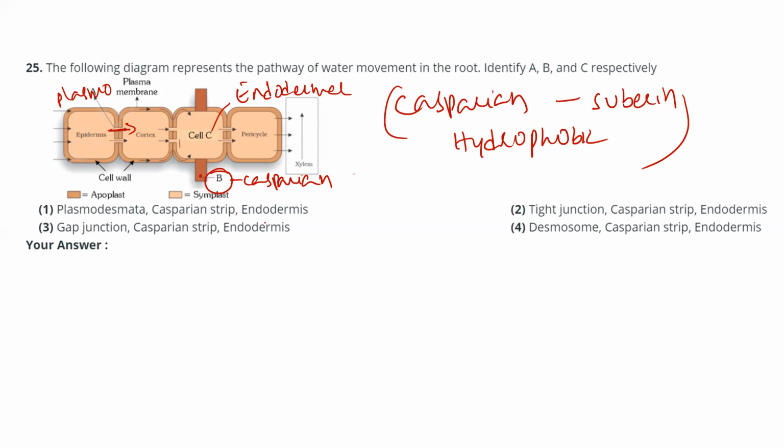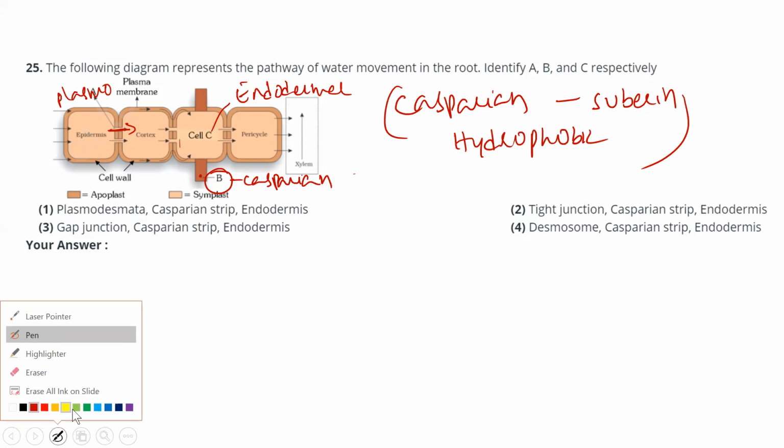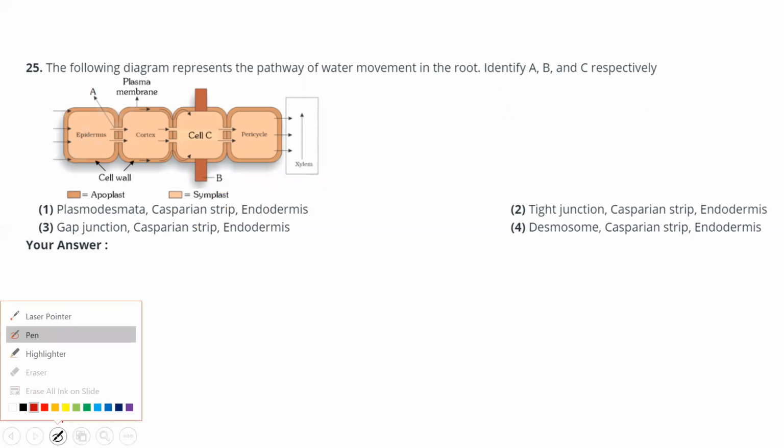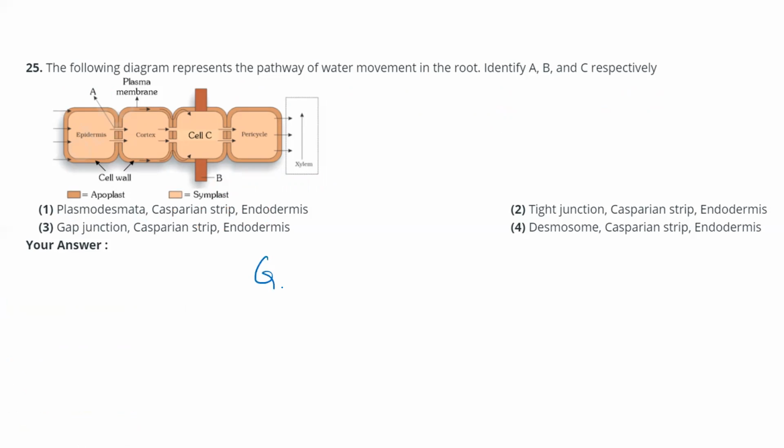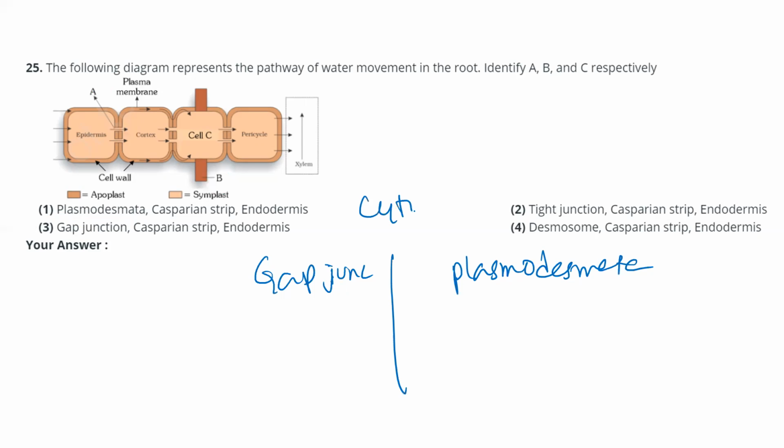Here they are also giving gap junctions to confuse you, so I will discuss the difference between gap junctions and plasmodesmata. The common point is that both are cytoplasmic connections, meaning the cytoplasm of one cell communicates with the cytoplasm of another cell.